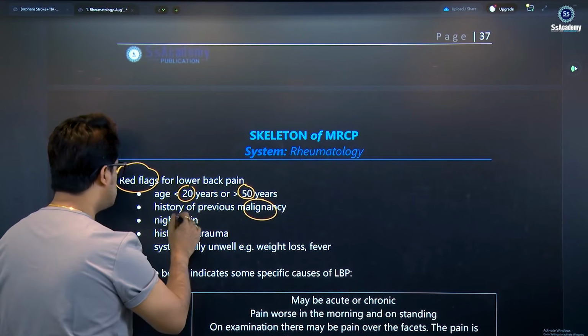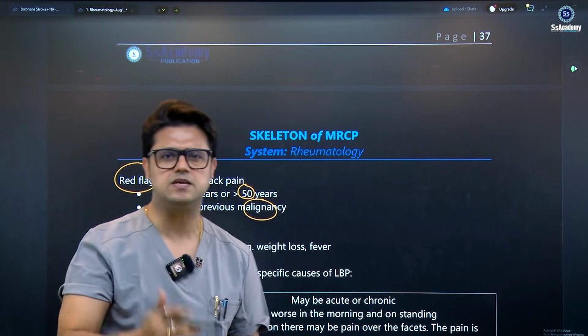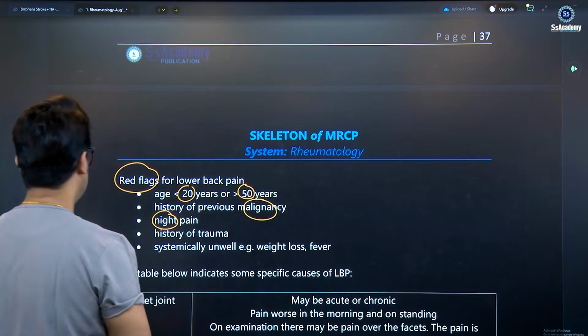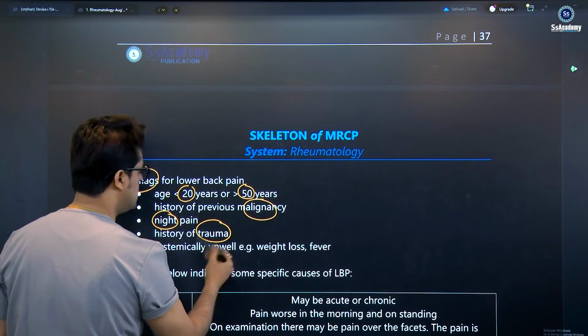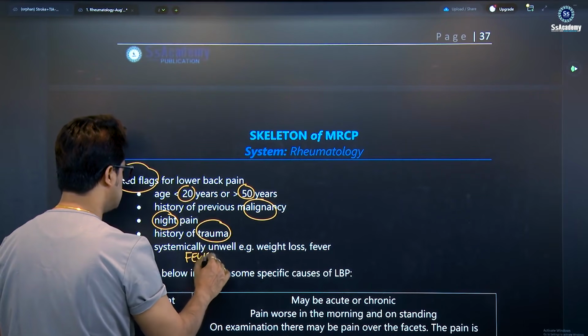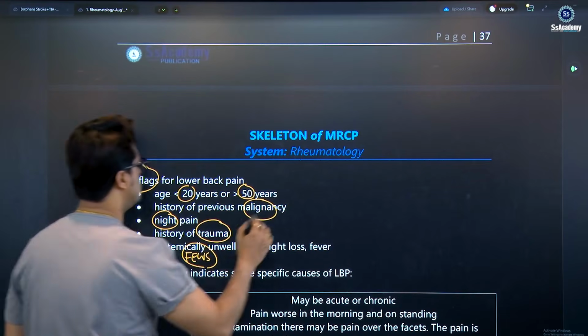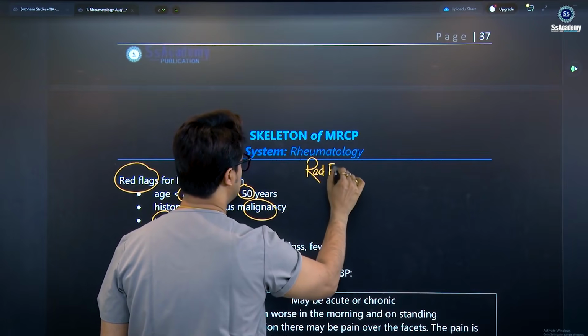And you see night pain: nocturnal symptoms suggest an organic and sinister pathology, my dear. Always remember it. And any history of trauma, and systemic features, meaning fever, weight loss and so on. So we can write the red flags in a box. The red flags.